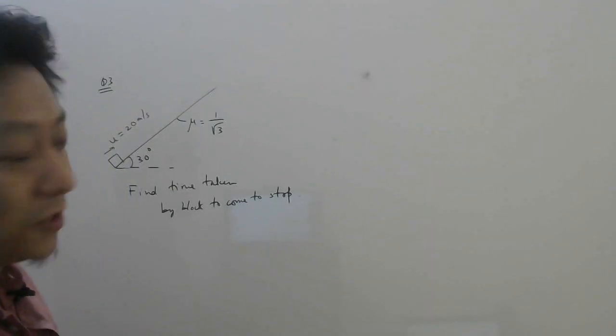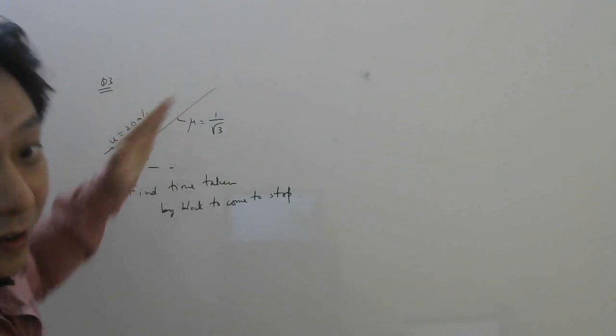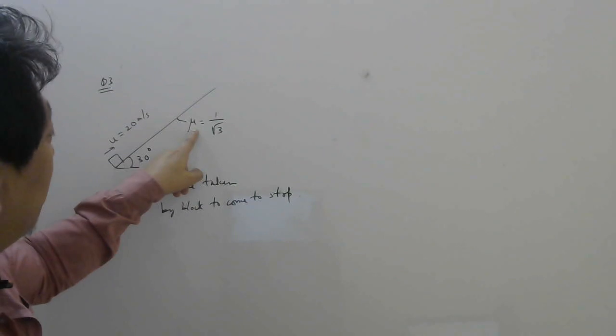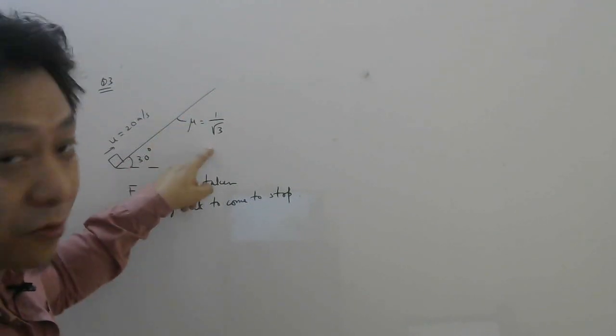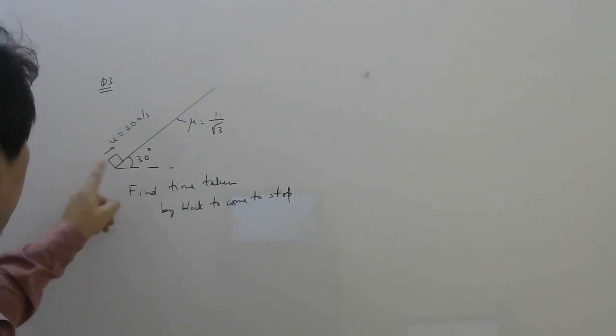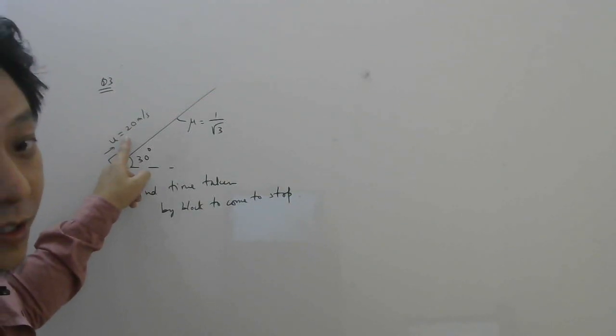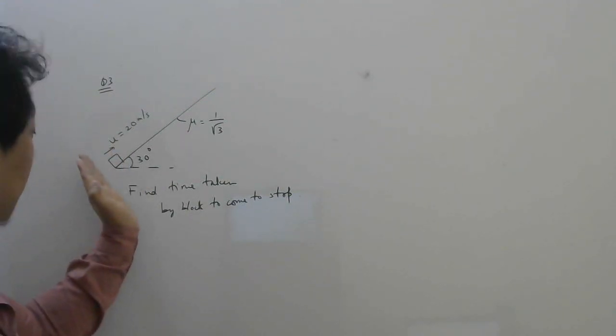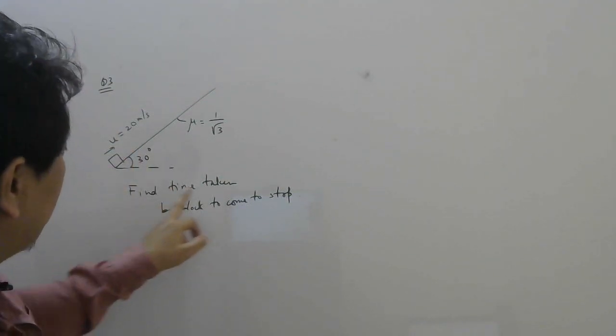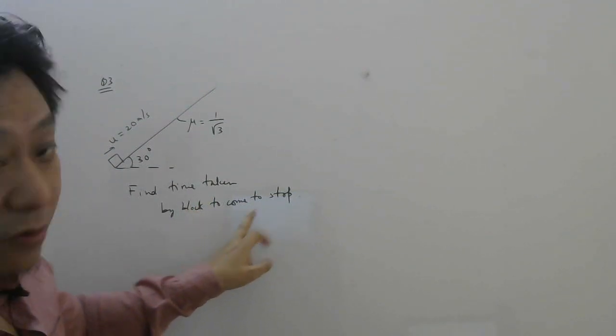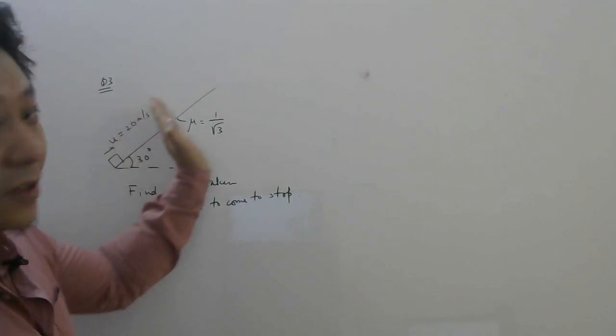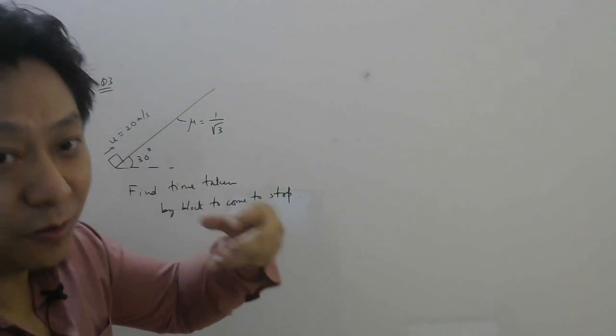Let us see the third question. So here is an inclined rough plane. How I know it's rough? Because the coefficient of friction is given 1 by root 3. And the body is projected with initial velocity 20 meter per second from the bottom. We have to find the time taken by block to come to stop. So as it moves up, how much time it takes to stop.